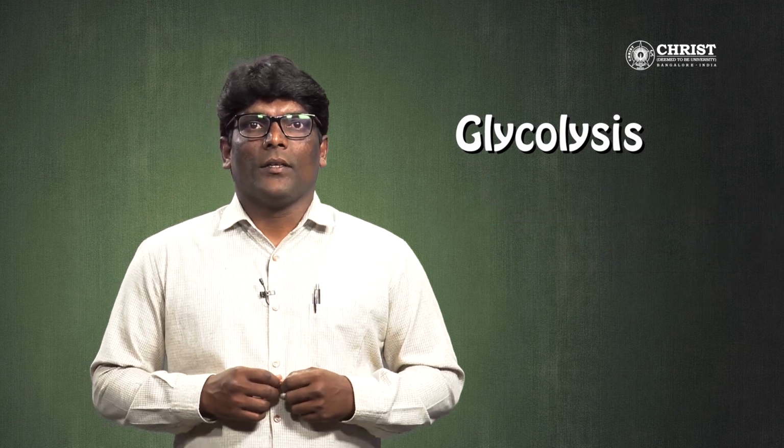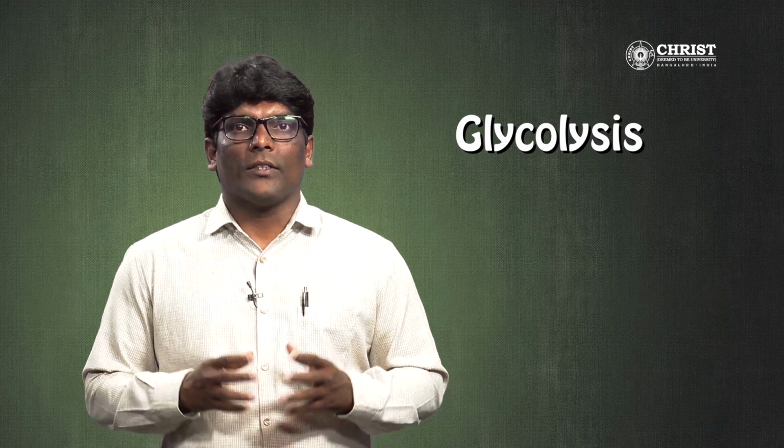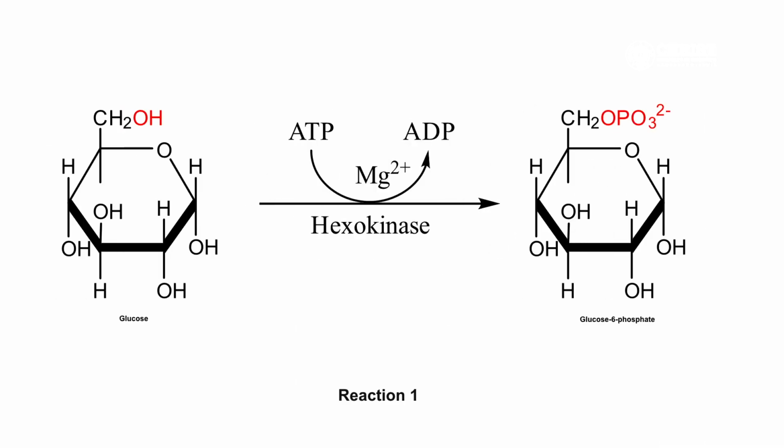Reaction 1. The first reaction of glycolysis is catalyzed by the enzyme hexokinase, which mediates the transfer of ATP's gamma phosphoryl group to the number 6 carbon of glucose. The reaction occurs through the nucleophilic attack of glucose's 6 hydroxyl group on the gamma phosphorus atom, yielding glucose 6-phosphate and ADP.